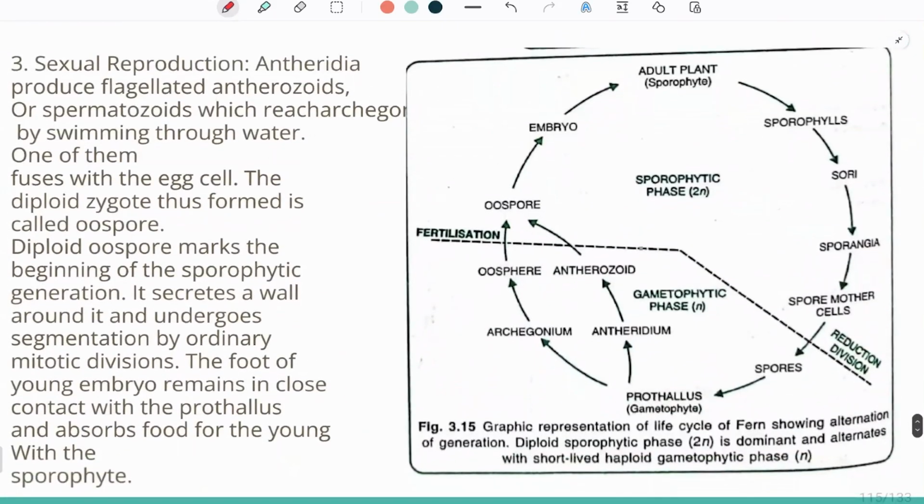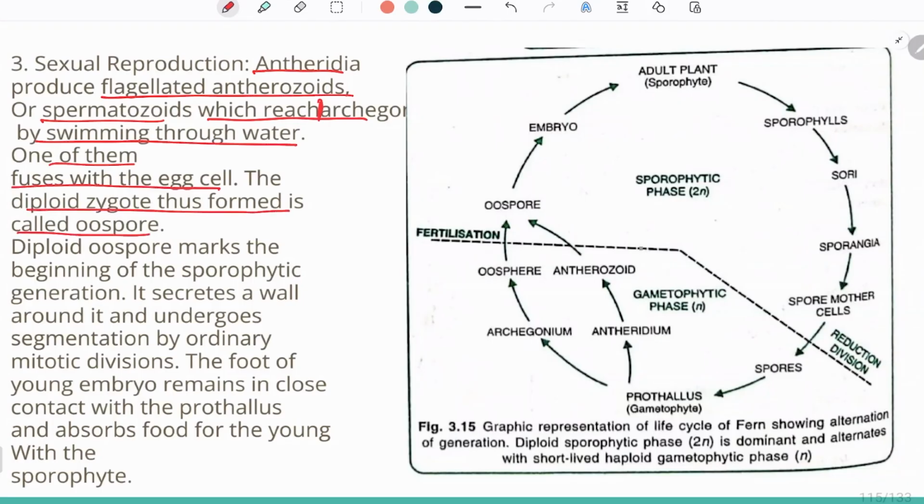Now, the sexual reproduction. How will the sexual reproduction take place? The antheridia and the archegonia are the sex organs, and they will bear the sperms and the egg, and when they fuse, the sexual reproduction takes place. So the third step which we talk about is sexual reproduction. Antheridia produce flagellate antherozoids or spermatozoids, which reach archegonia by swimming through water. One of them fuses with the egg cell, and the diploid zygote thus formed is called oospore.